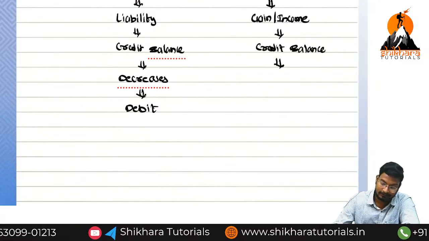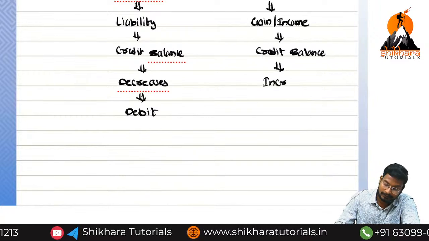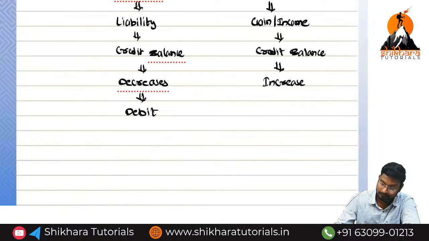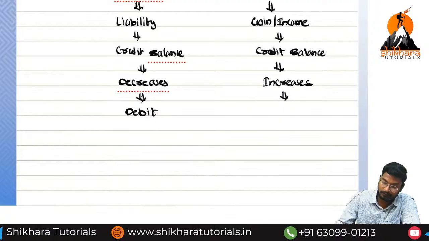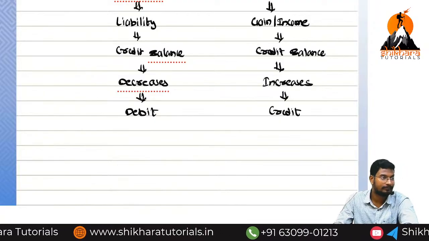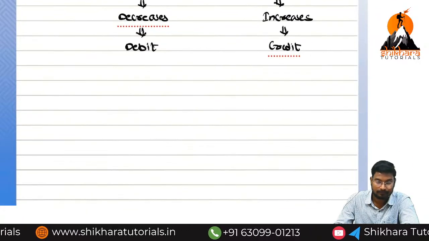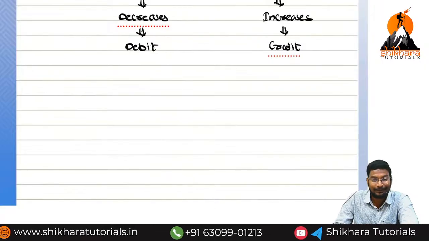Okay. Credit balance increases or decreases? Increases. So what we need to do? Credit. So what is the journal entry? Creditor account debited to discount received account.